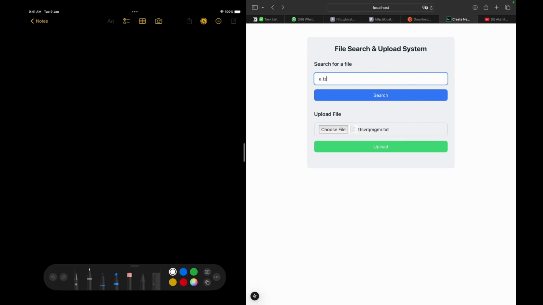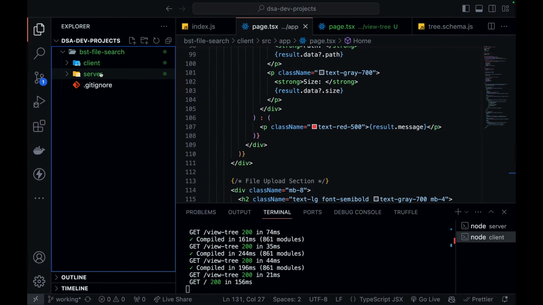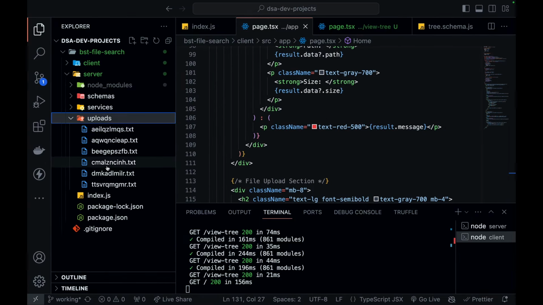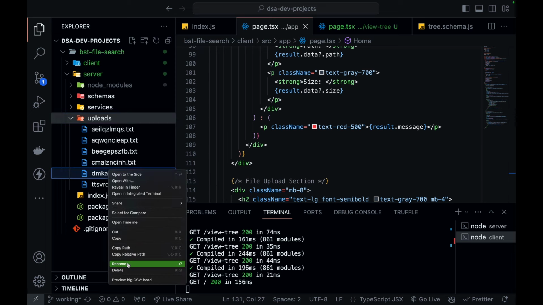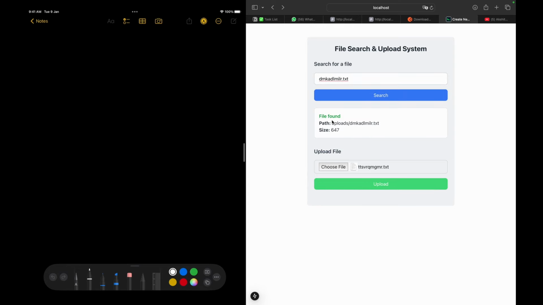So if I search for a.txt, this file is not there in my uploads folder. If I search, it says error searching a file. But if I actually pick a file that is already there, that I uploaded in my system, if I copy this name and try to search this, you can see the file is found.